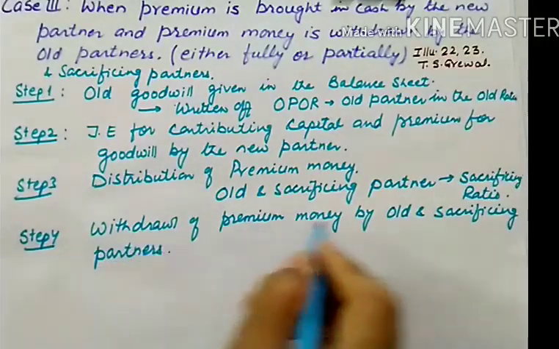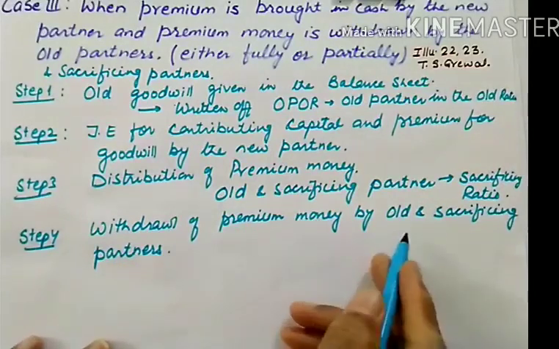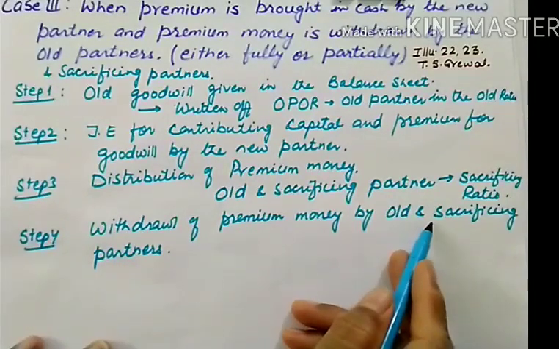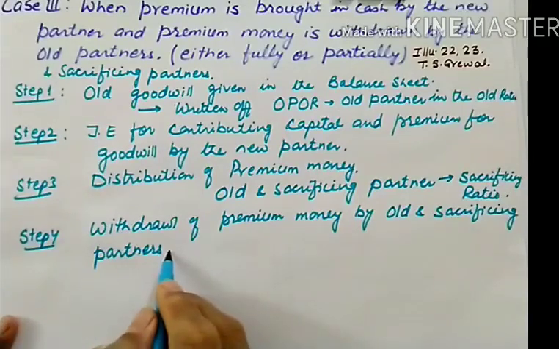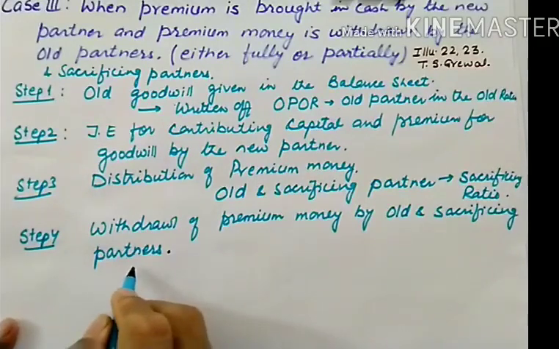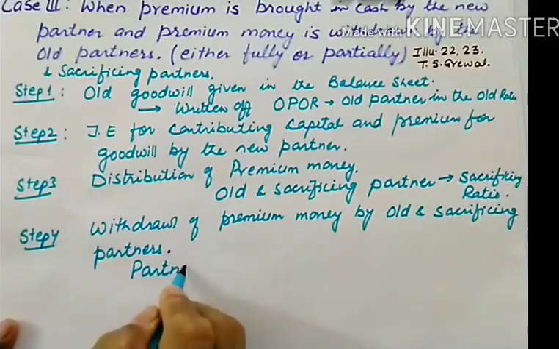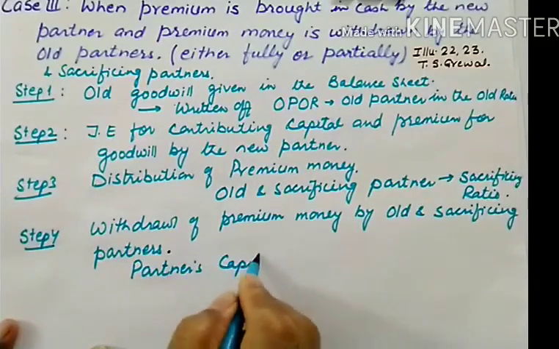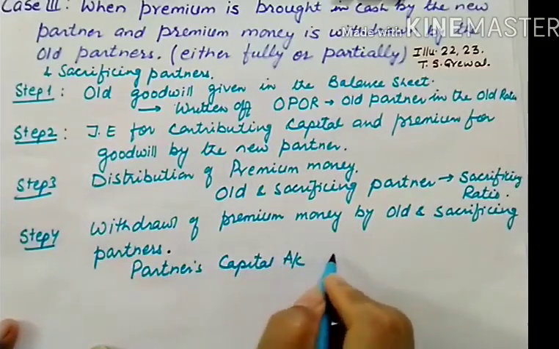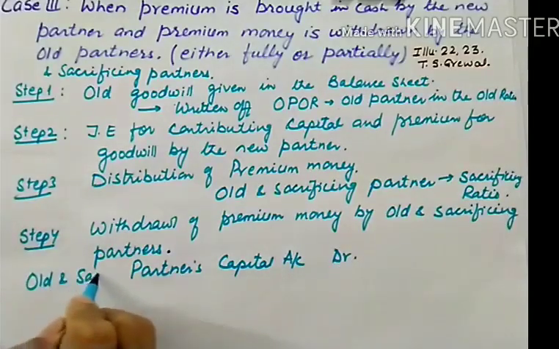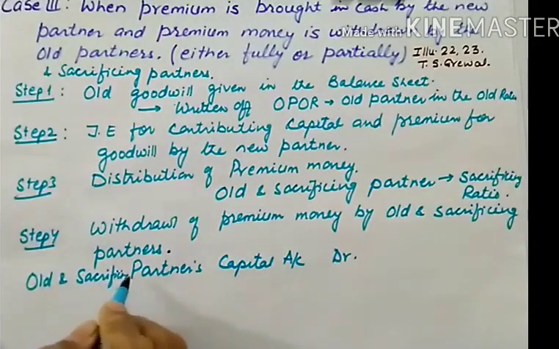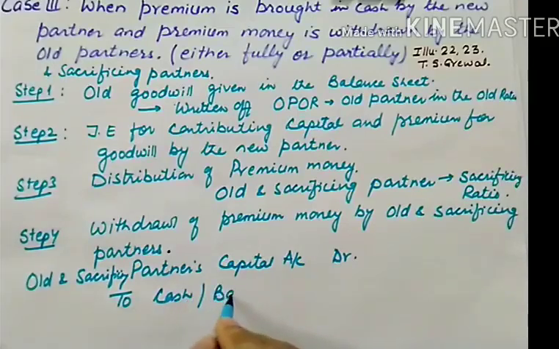So what is the journal entry? When an amount is withdrawn, whether in cash or in the regular course of business, the journal entry of drawing will remain the same. Journal entry will be partners' capital account debit, and you need to be specific, especially in this case they are the old and sacrificing partners. Old and sacrificing partners' capital account debit to cash, or they can withdraw through cheque also, to bank account.